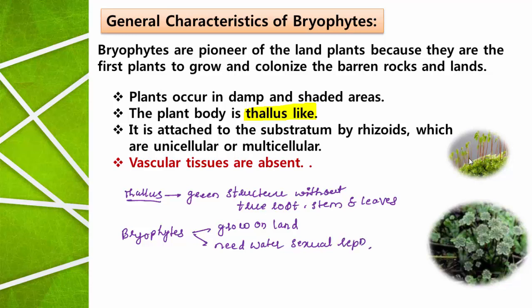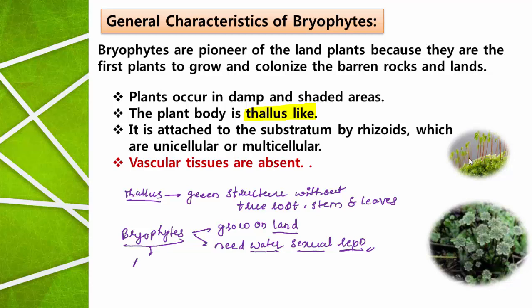Compulsorily, water is required for the bryophytes to complete sexual reproduction. That means bryophytes need the land, as well as the water, to execute sexual reproduction. Two different habitats are required for the survival of bryophytes.